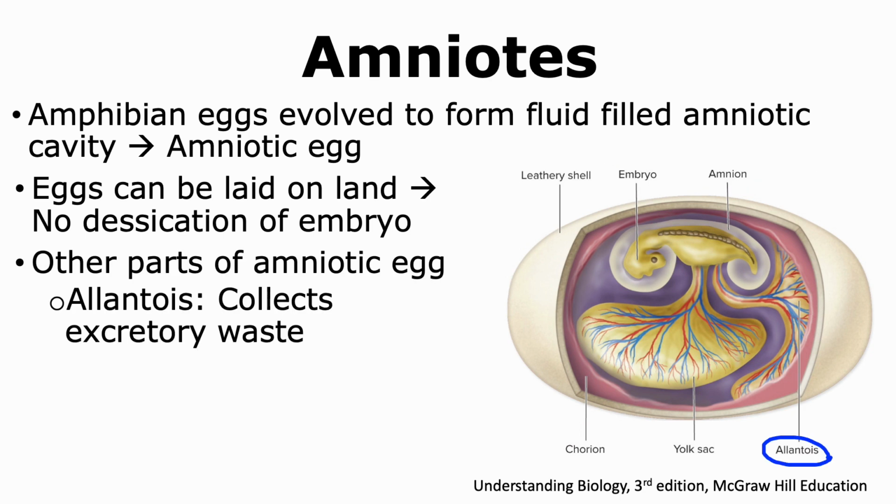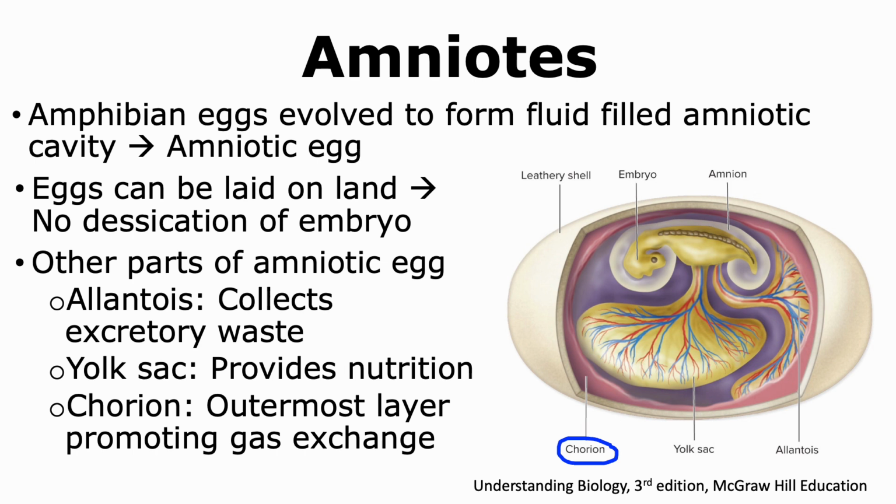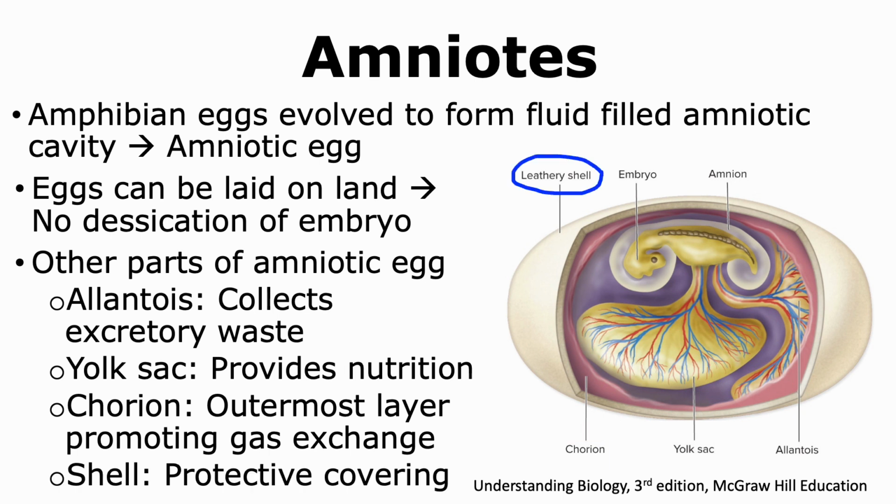More membranes were present on these eggs, and hence the other parts include the allantois, which is the region where excretory waste products of the embryo are collected. Amniotic eggs also have a yolk sac, where there is yolk that provides nutrition to the developing embryo. There are also membranes that form the chorion, which is the outermost layer that promotes gas exchange. And in the case of some amniotic eggs, there can be a hard shell that provides a protective covering to the developing embryo.